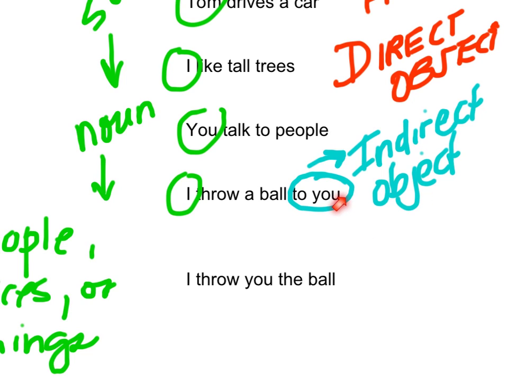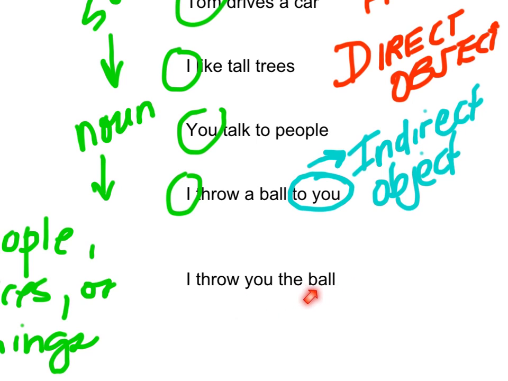Another way that we say it in English is I throw you the ball, which obviously in this case the ball would be the direct object, and you would still be the indirect object. We just choose to write this sentence a little differently. Now look at the flexibility of this sentence compared to this sentence. I throw a ball to you, and I throw you the ball. It's quite interesting how they both mean exactly the same thing, and both ways of saying it are 100% acceptable.